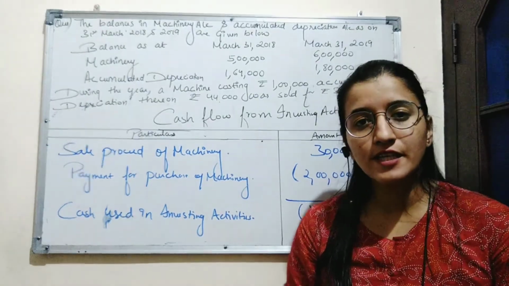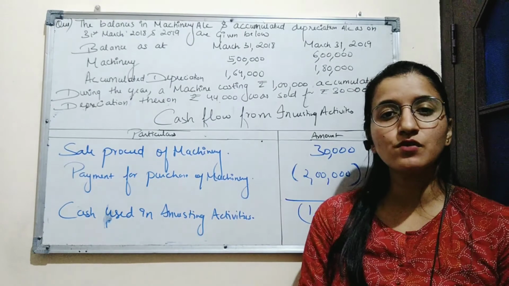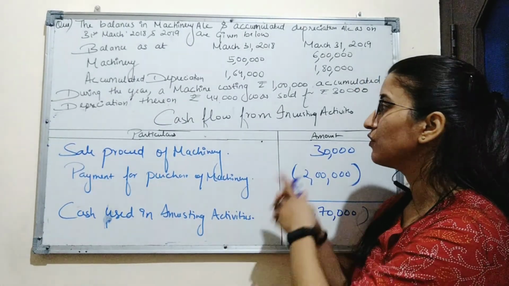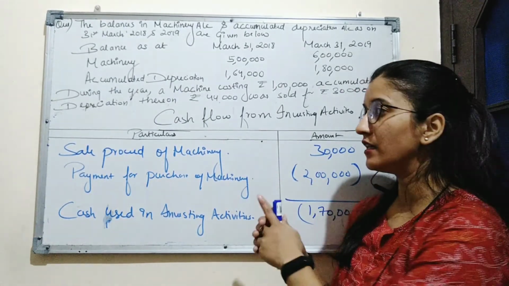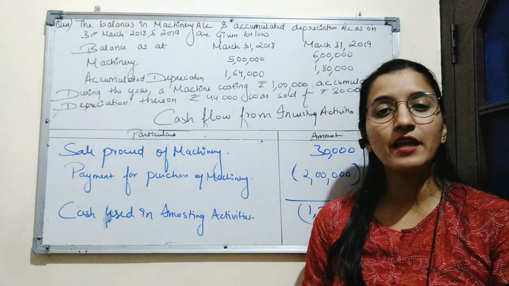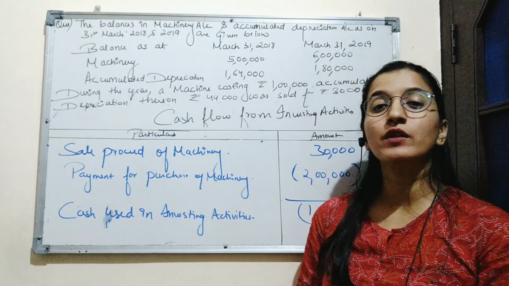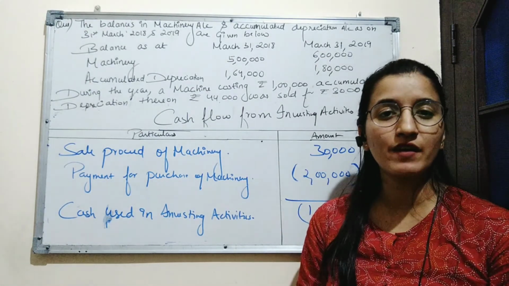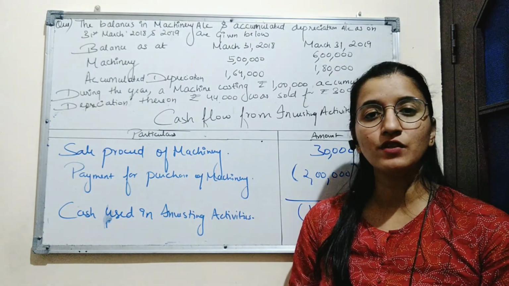activities. So in this session, we have learned how to solve the question based on cash flow from investing activities in second case. In the next session, we'll be continuing with the third type of activity, which is financing activity. That's all for today. Thank you.